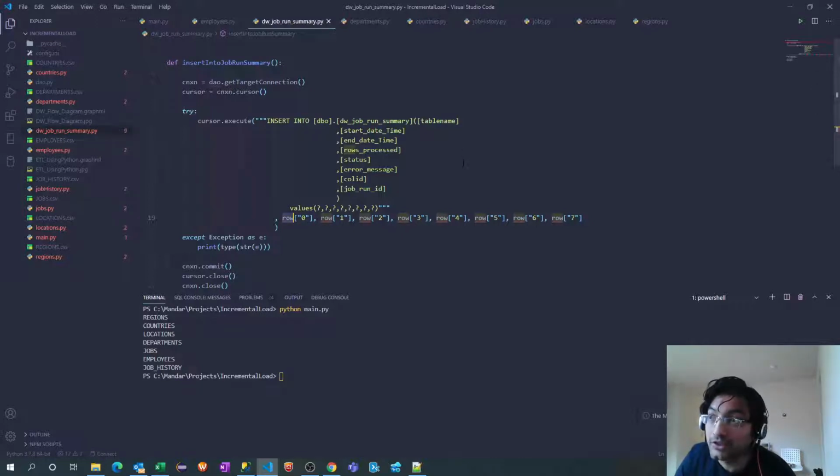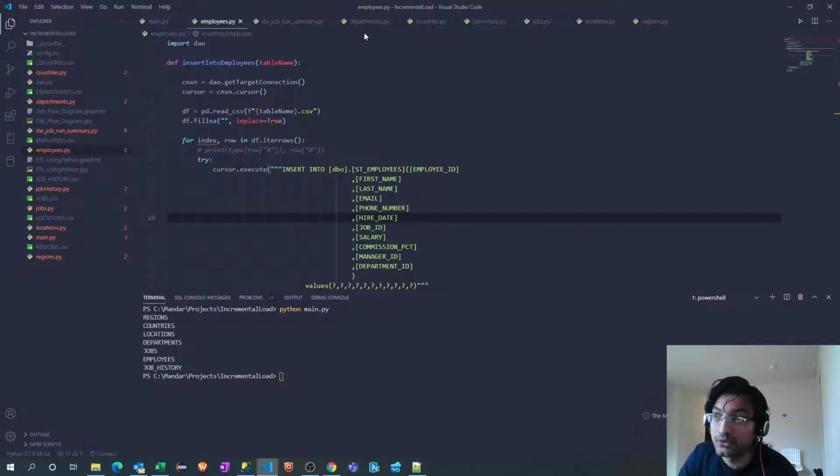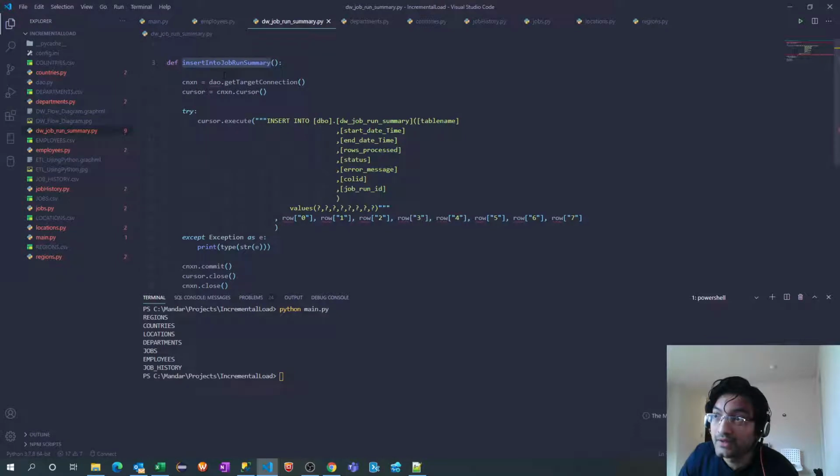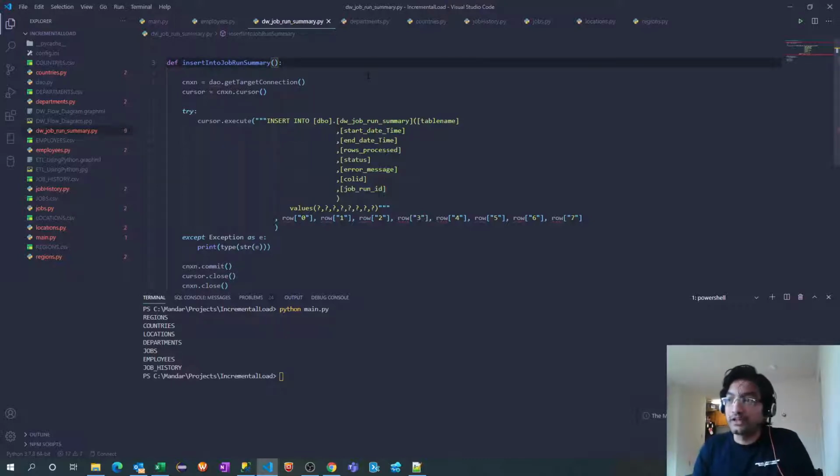Basically, we are calling this function from the remaining programs. Like from employees.py, if it goes to the exception block, it should log that. So ideally this function should expect the values from other methods or other classes, other programs, and that value we should populate here. So I will declare a variable here, in the function definition itself. Let's say table name.